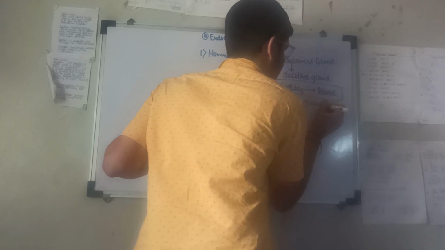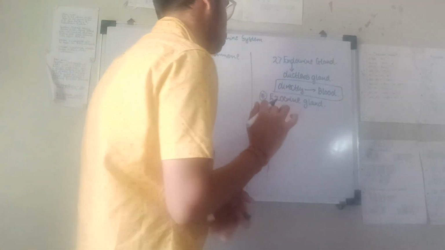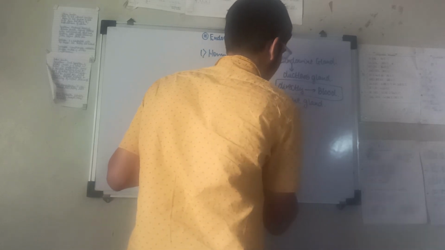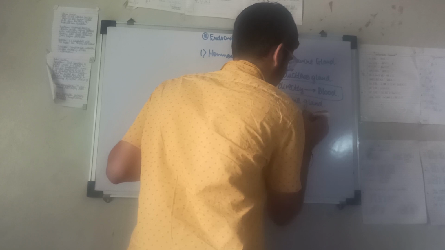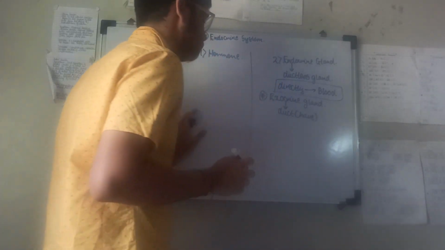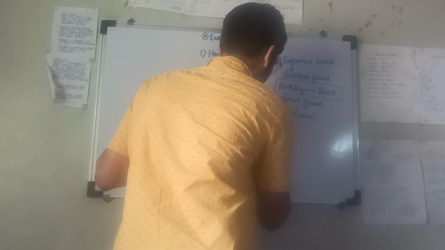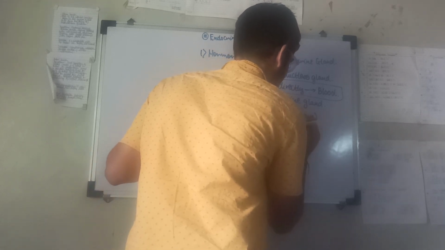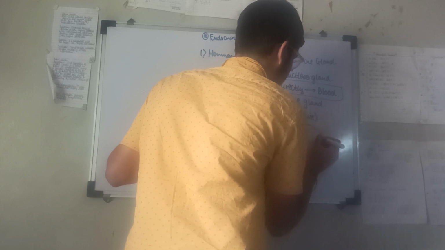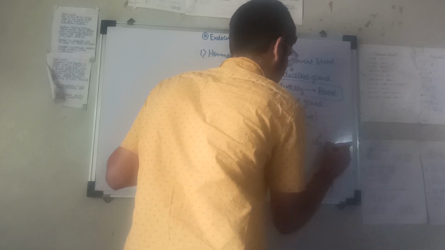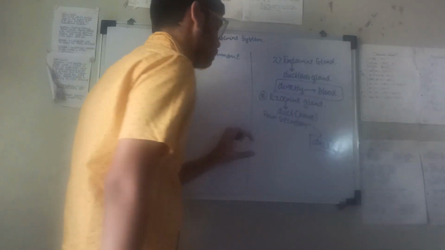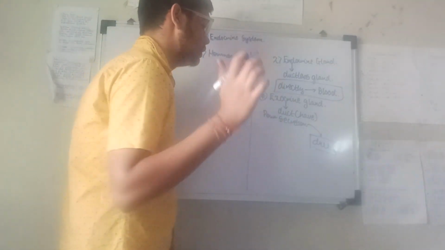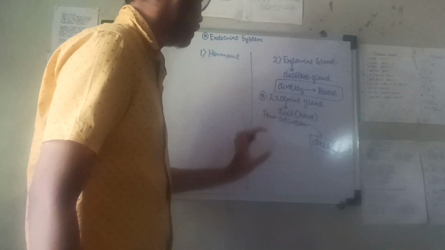As the name suggests, exo means they have a duct, and they pour their secretions in the duct. In a specific duct they are putting their secretions. So that is an exocrine gland.